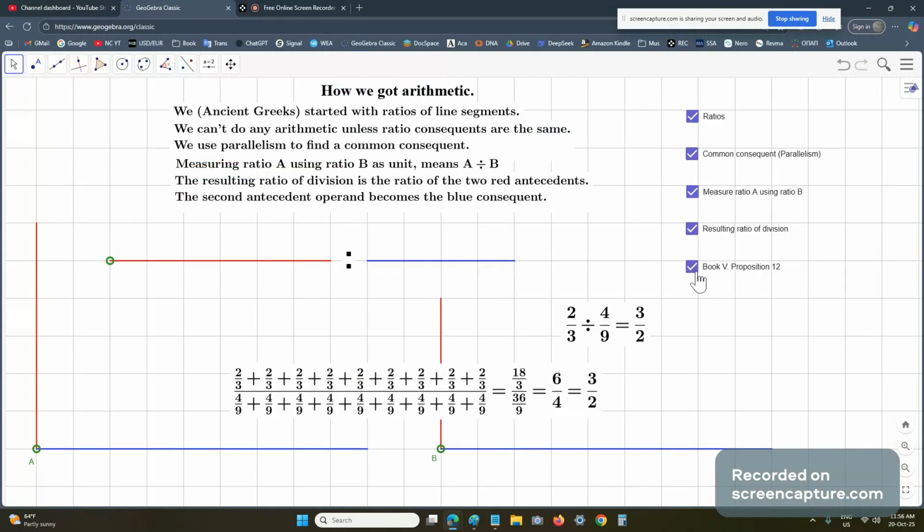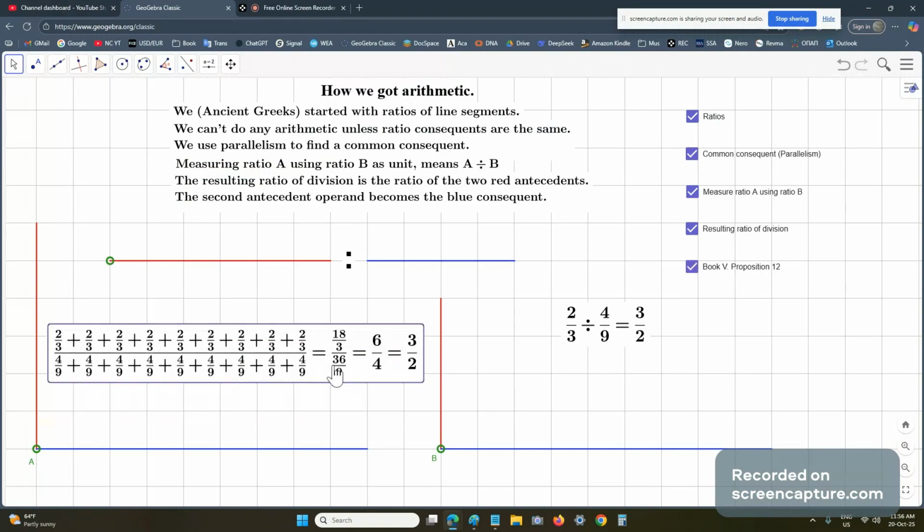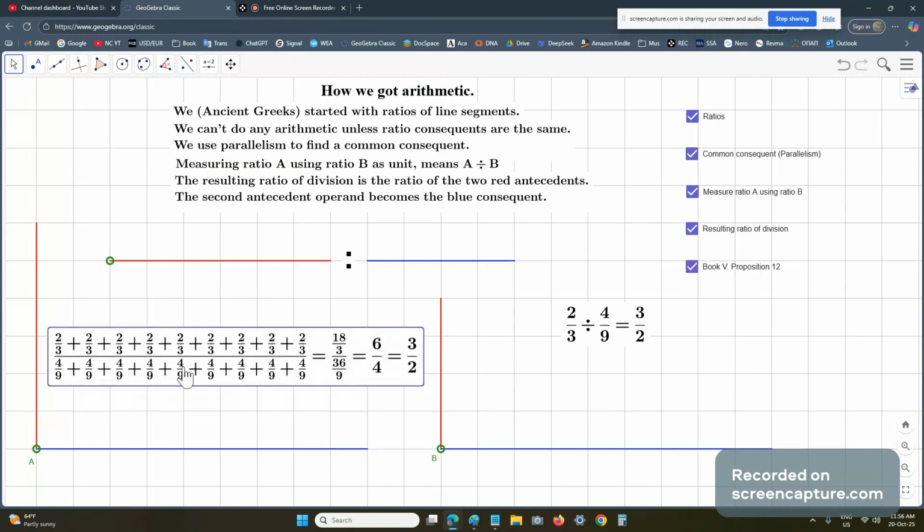Going back to this now, we see that in geometry, we can do this using something called Book 5 and Proposition 12, where we use the more primitive operations such as difference or sum. By the way, sum is defined in terms of difference, and it cannot be done the other way around. When we use that, we're using similar triangles. We're saying take this value here over this value and keep on increasing until we can turn this bottom part into what's called a whole number, 4 over 1 and 6 over 1 on the top, and then we can further simplify it.